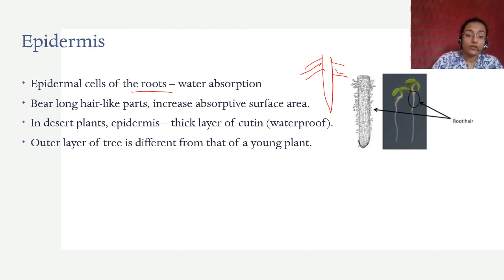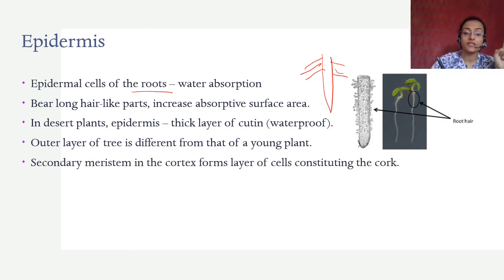Again, the outer layer of a tree is different from that of a young plant. There are a lot of plants that grow up to become trees. Not all of them do, but there are a lot of them. So the outer layer is different. I'm sure you have observed it when there's a young plant. The stem is thinner. हाँ, उसमें वो it is softer. But tree का क्या होता है? The tree का जो outer layer होता है, it is thicker. Why does that happen? That happens because of the secondary meristem